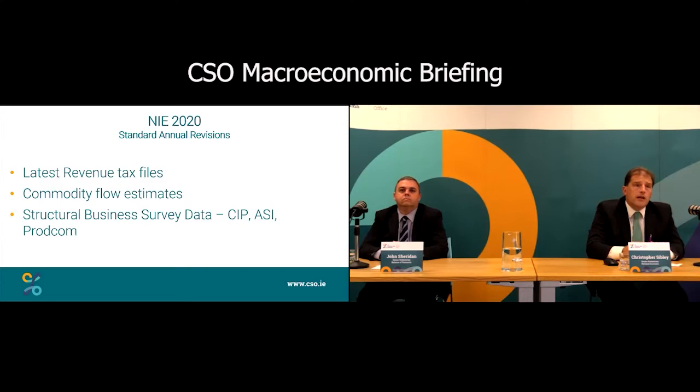We've new consumption data. So if you look in the chapter called Consumption of Personal Income, we typically call it Table 13. You usually see a breakdown of consumption there. We now do it by product. It's the international standard called COICOP, the International Classification of Individual Consumption by Purpose. So there's much greater detail now in that table, showing you the annual consumption data up to 2020. We also have the detailed NACE tables that usually come out a little bit later in the year. We brought them forward and they're in today's publication. So it gives you the NACE breakdown of the sectors of the economy.